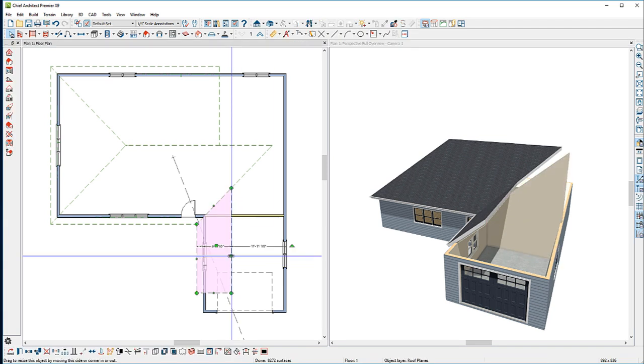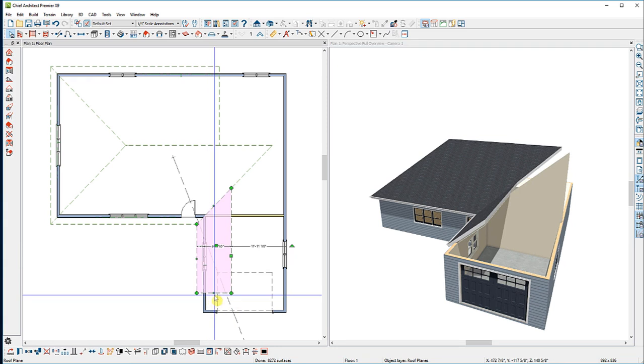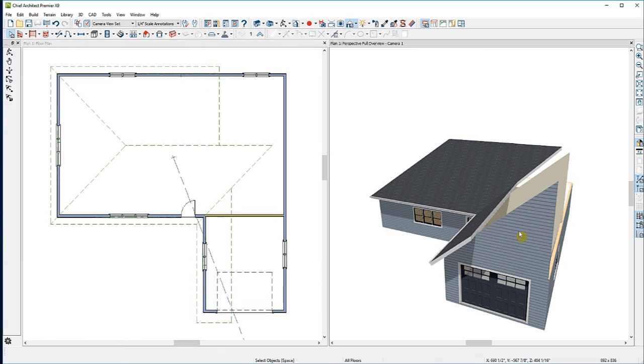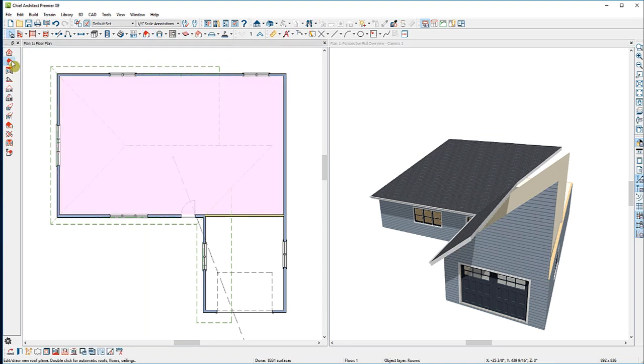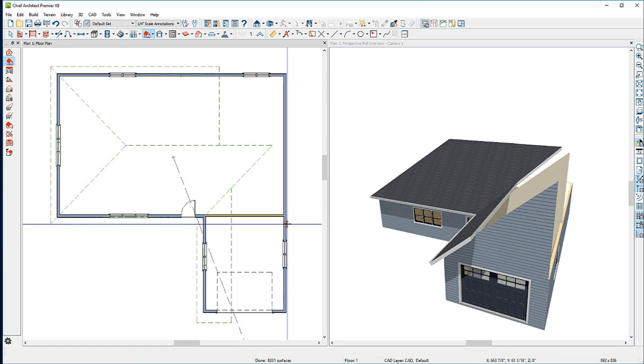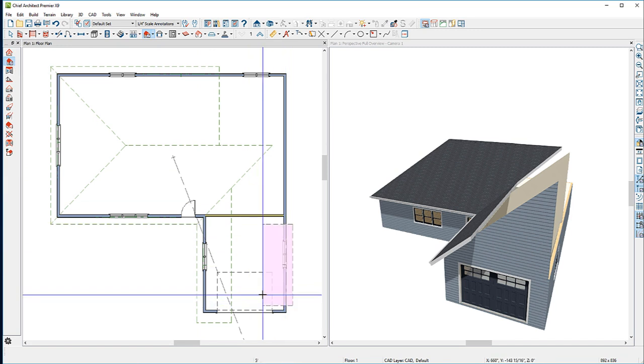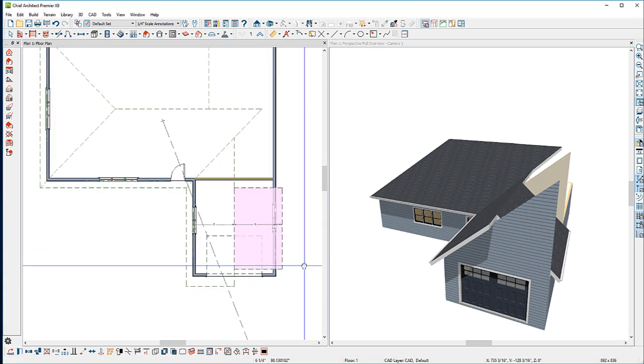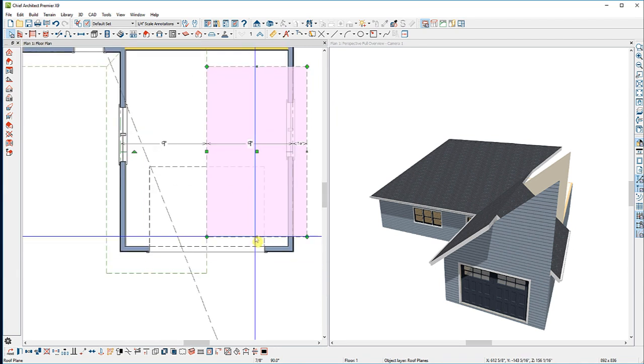So if I select this roof plane and form a gable end by dragging this right over the top of the wall, you can see again that it has generated an automatic attic wall. I'll go back to my roof tools, create one more roof plane along this wall, join these two edges as a ridge, and again create the overhang by dragging this edit handle right over the wall.